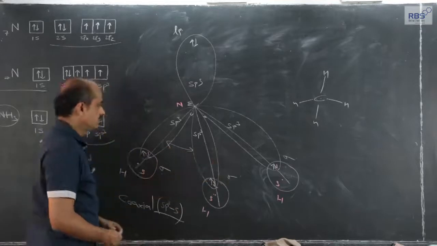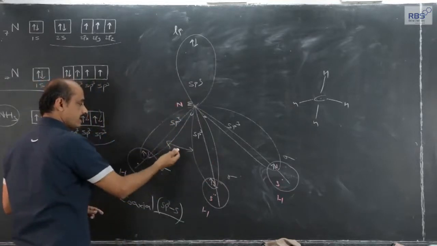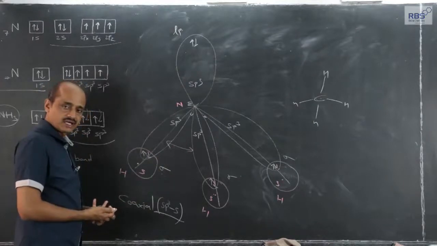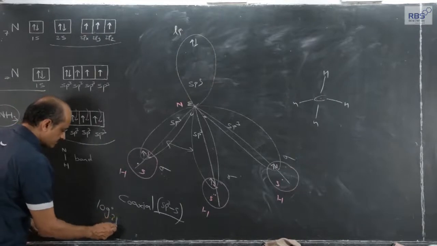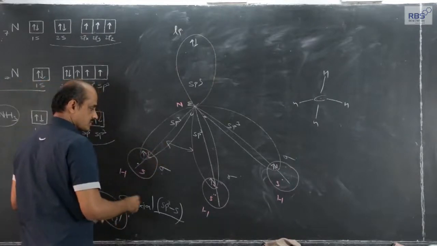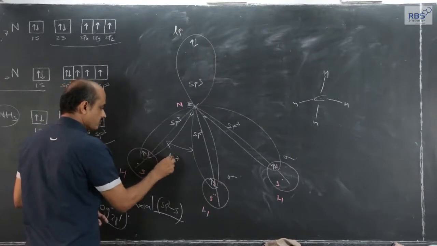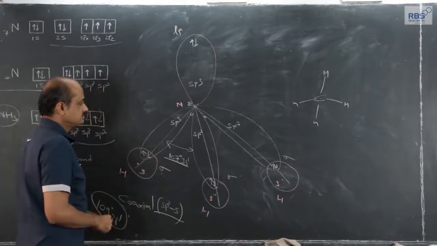Although nitrogen has undergone sp3 hybridization, the bond angle for an sp3 hybridized atom we expect to be 109 degree 28 minutes, but actually it is less than that. It is 107 degrees 35 minutes, near about that.